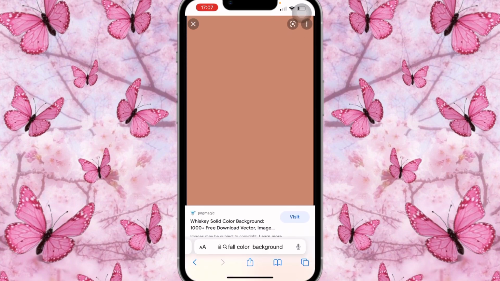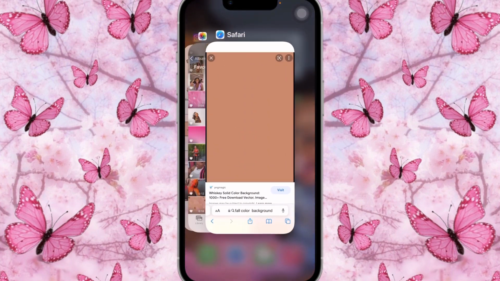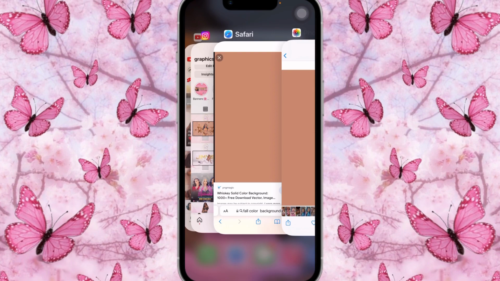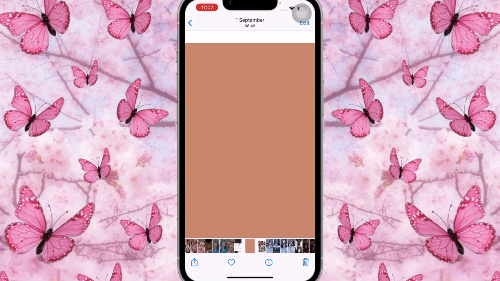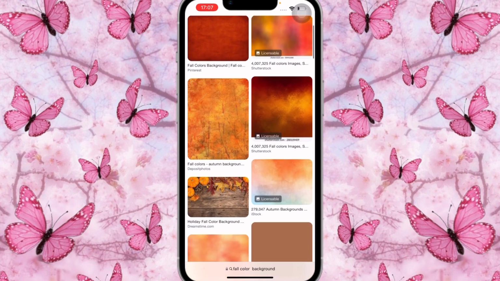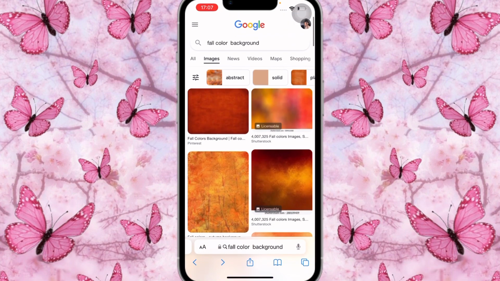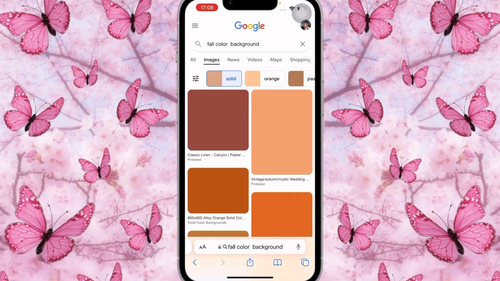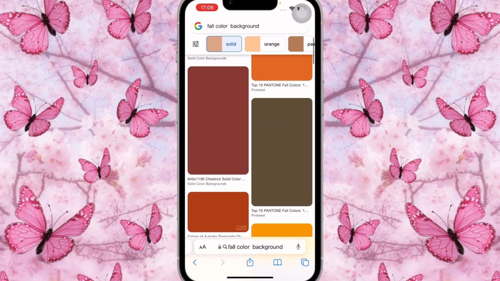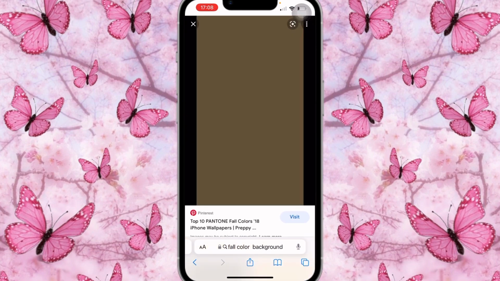Once you have the color that you're going for, you're going to save it. Once it's saved, let me make sure that I have the same color. That was the exact color that I used. So this is it right here. What you're going to do is type in fall color background, and as you can see above, it says solid. You can click on solid and it'll show you all the solid colors that you could use. Oh, this green looks super beautiful. I think I'm going to do an intro with that color as well.